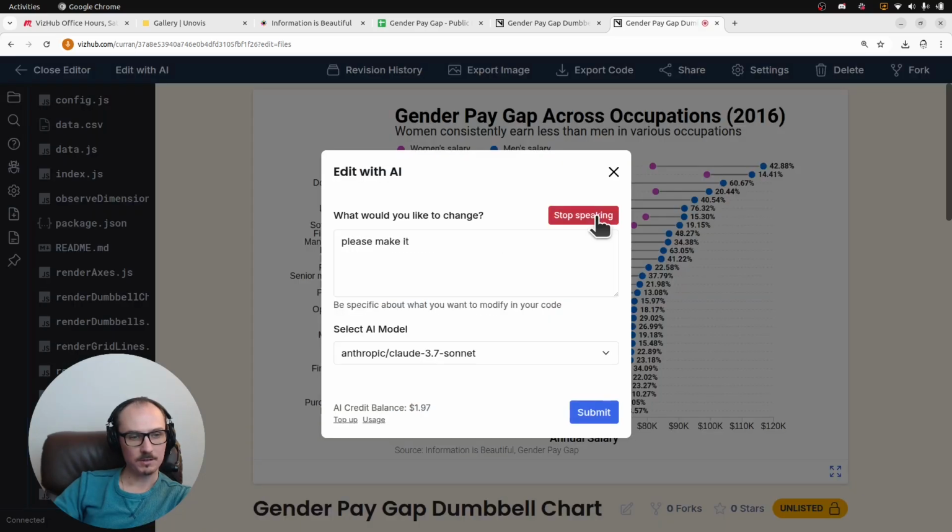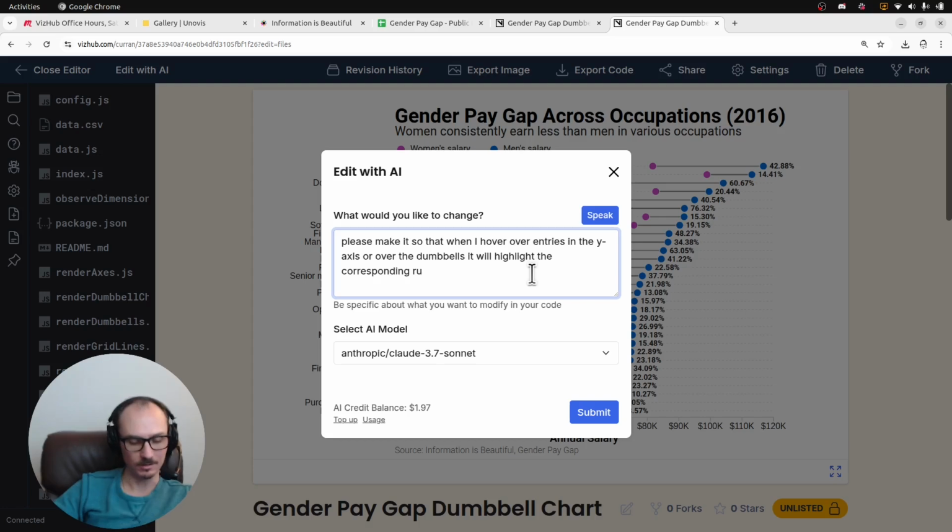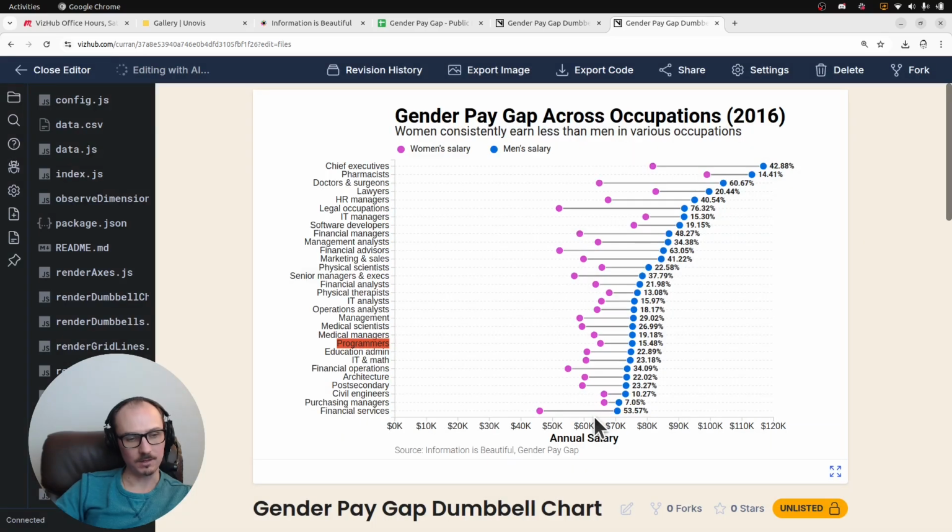Please make it so that when I hover over entries in the y-axis or over the dumbbells, it will highlight the corresponding row. Ha, it's a rug. Row. R-O-W. Let's try that. You know what?